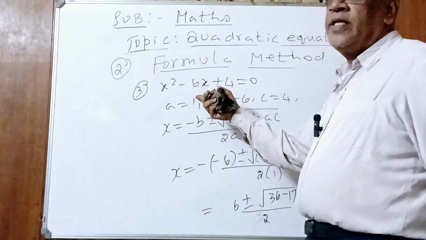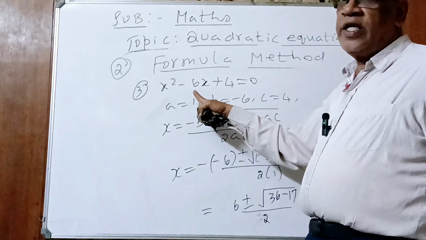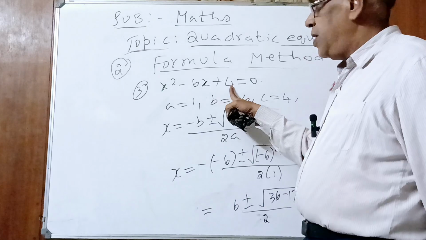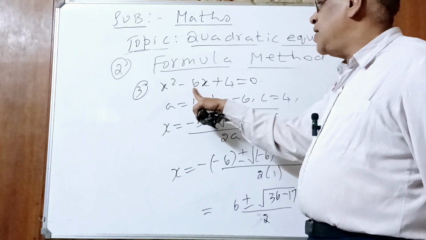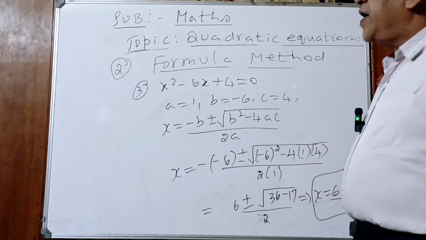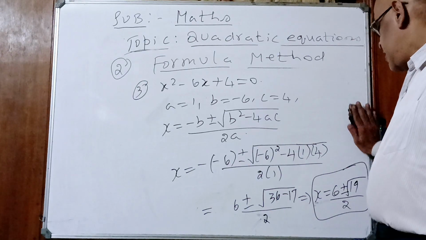3 2s are 6. Sorry. 2 plus 4, 6. 5 plus 1, 6. 2 4s are, there is no 8. 5 plus 1, 6, there is no 5. Yes or no, children? So, when you cannot factorize, go for formula method.